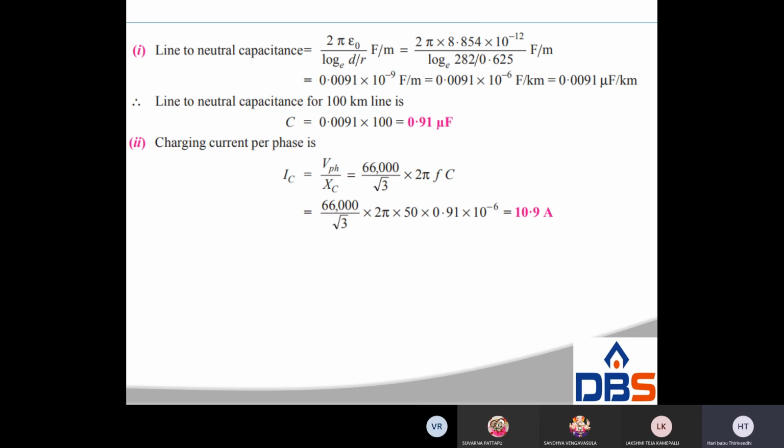Now charging current, we know the charging current IC is equal to V by XC. XC means 1 by omega C, so that is 1 by 2 pi FC. So V phase, the given line voltage is 66,000, so phase voltage is 66,000 by root 3, into 2 pi FC. The value is 10.9 amperes.